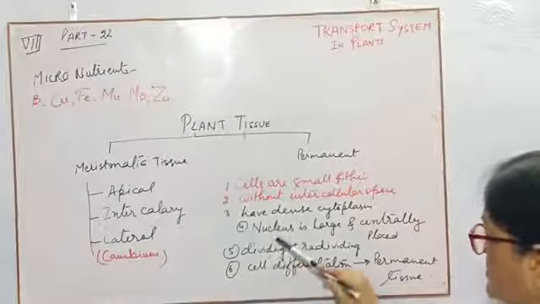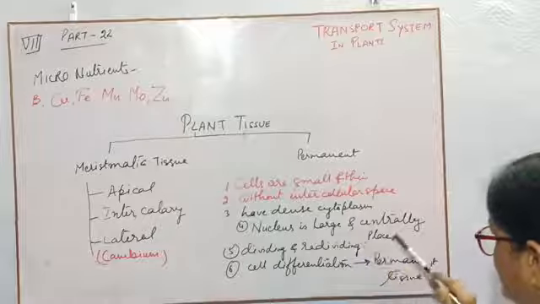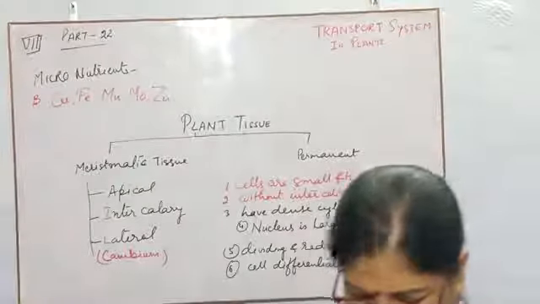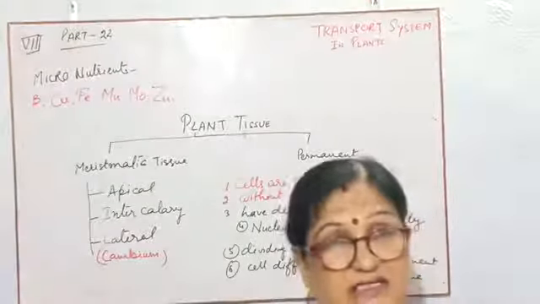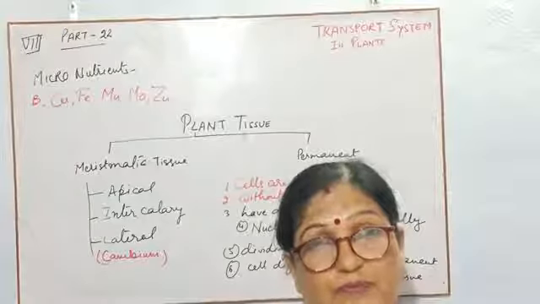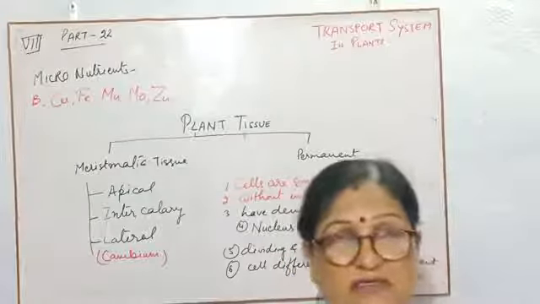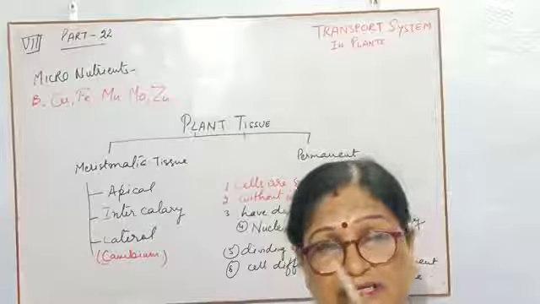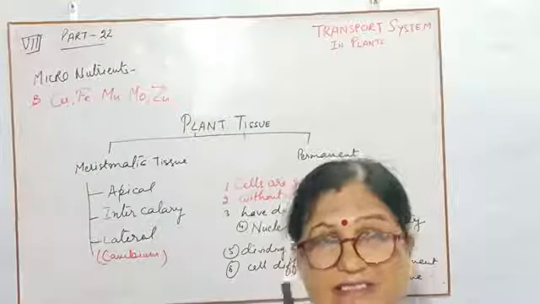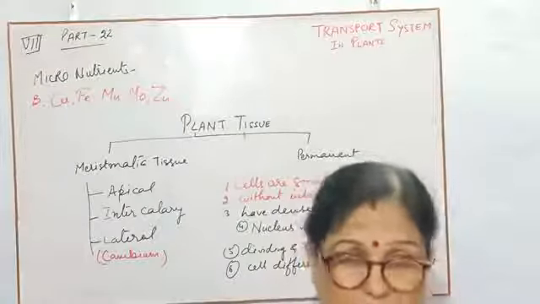Fourth point, the nucleus is large and centrally placed. The nucleus is bigger in size than in the permanent tissue, and its position will always be at the center. Why?